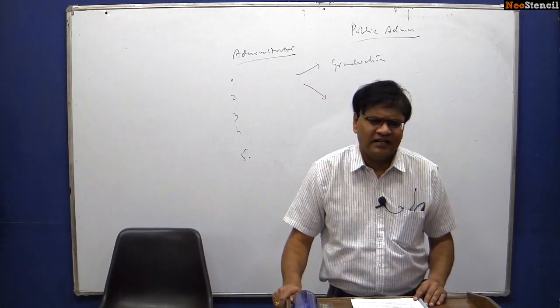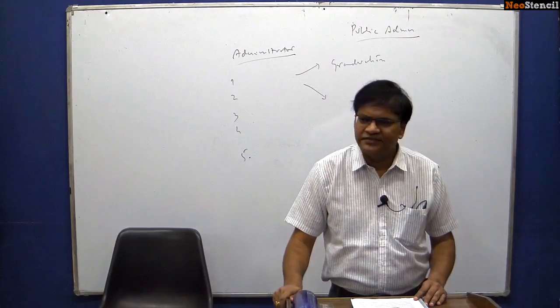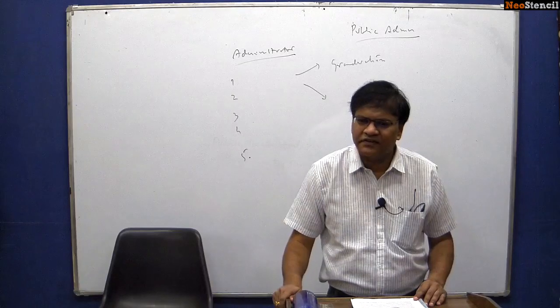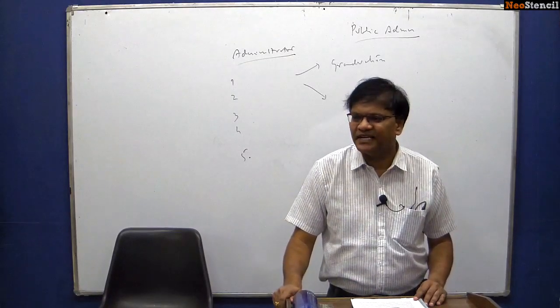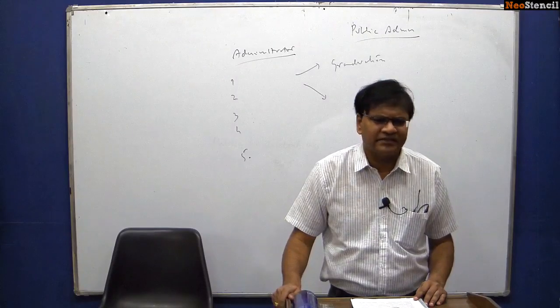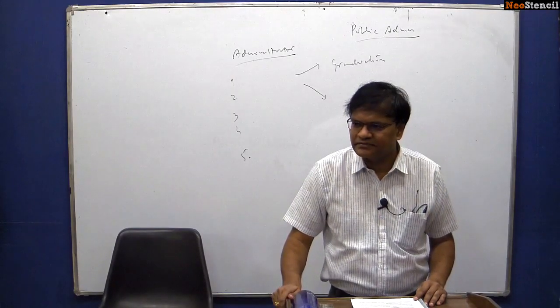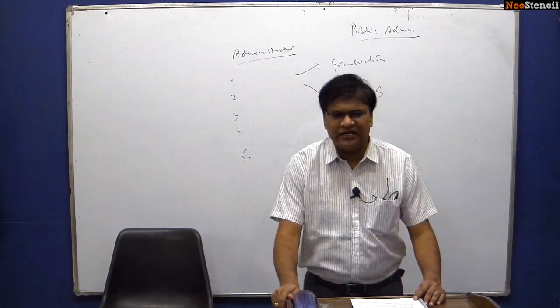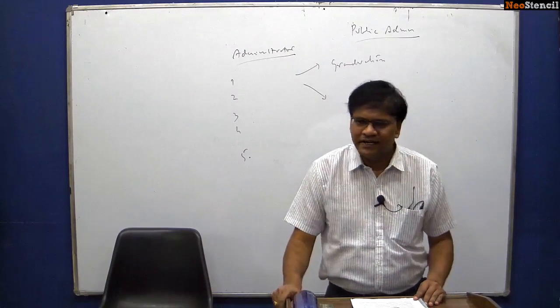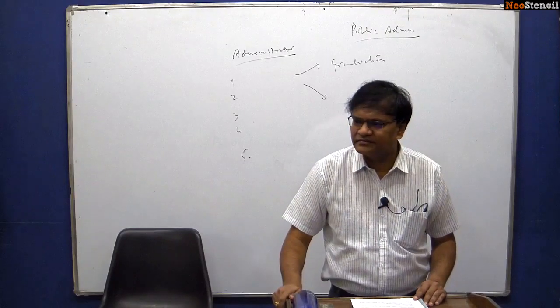Every year in your ethics paper, whether it is case studies or in Section A, half the questions are directly related to Max Weber's bureaucratic theory. Two years back, they directly asked Max Weber's bureaucratic theory of organization in your ethics paper. As I said, if you understand Weber, you will understand the whole of public administration as well as ethics.